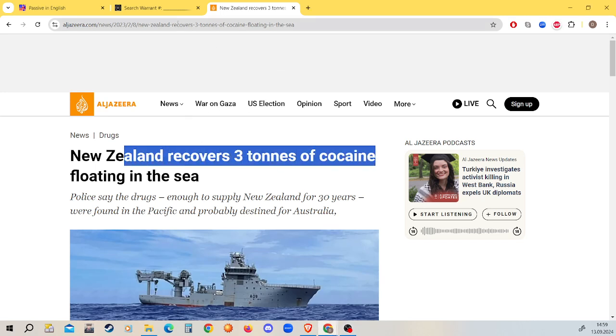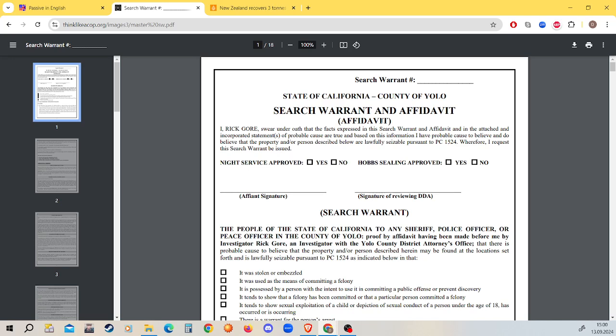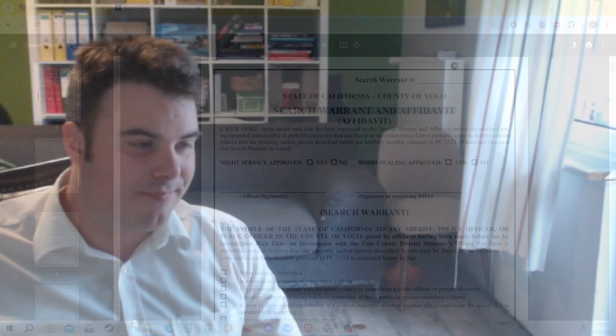What? Maybe not just for New Zealand. We're also going to be going over a search warrant. A what now? This is a Durchsuchungsbeschluss. An affidavit. Affidavit in German is affidavit. Yeah, I know. I'll let you guys figure that one out and explain it to me when we come back in November.